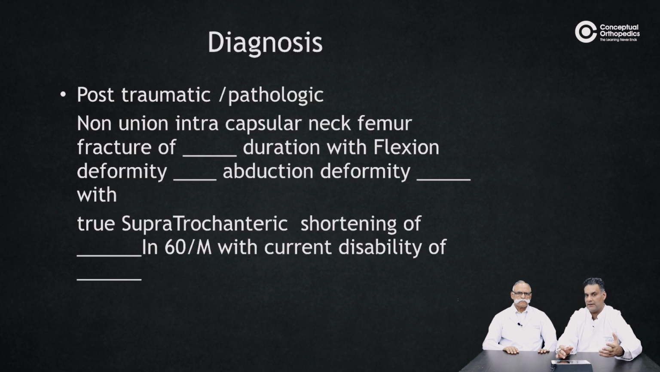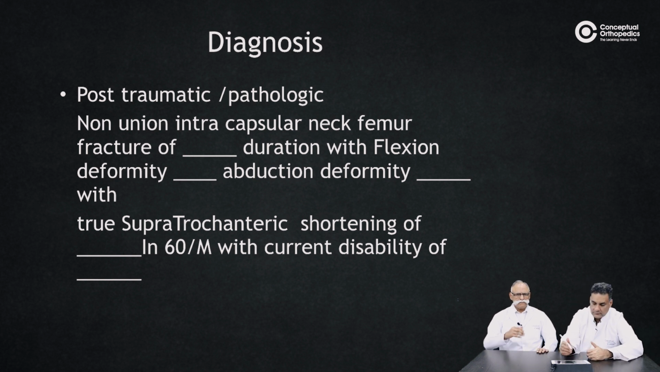And do mention all these things in the summary, whether we are dealing with a post-traumatic or post-pathological non-union of intracapsular neck femur, with a duration, with a flexion deformity, with an abduction external rotation deformity, with true supratrochanteric measurement, in a 60-year-old male with current disability of this.